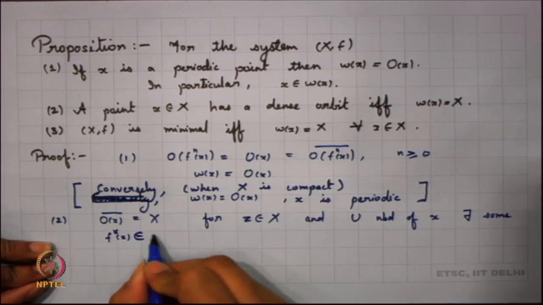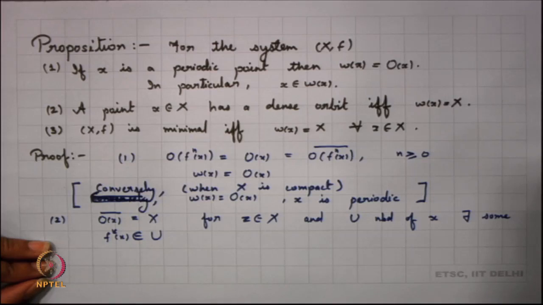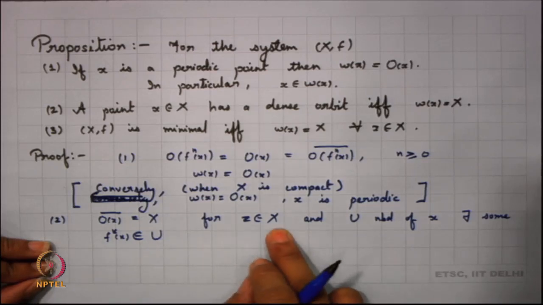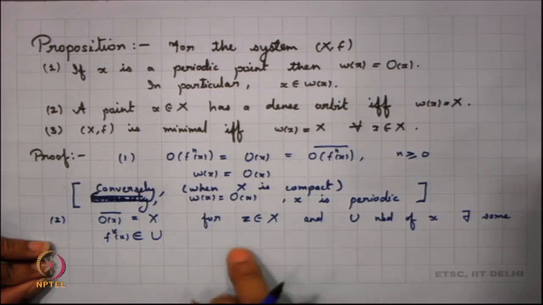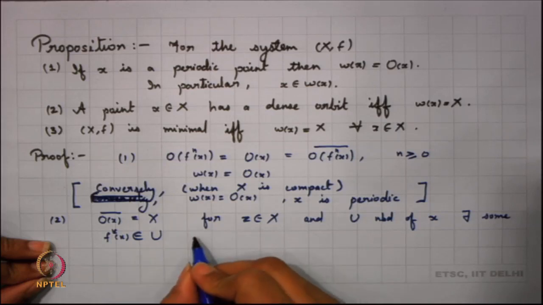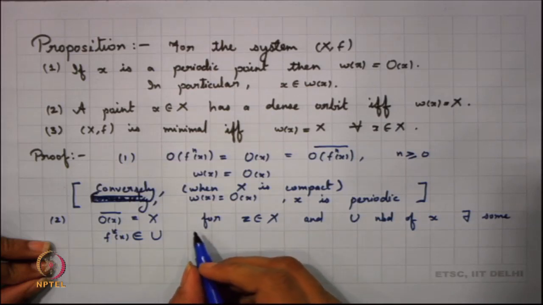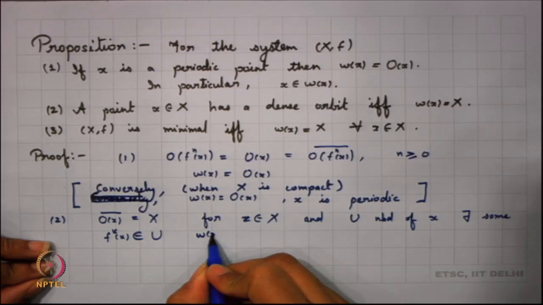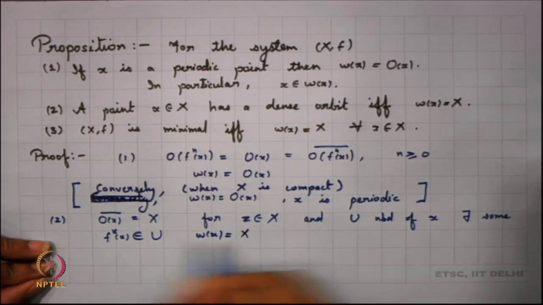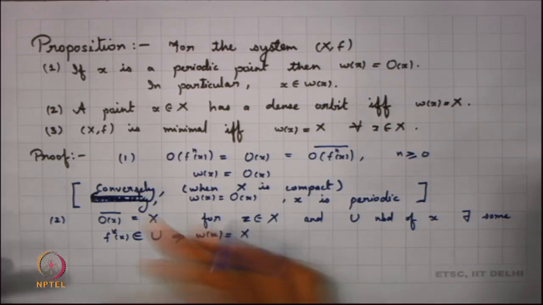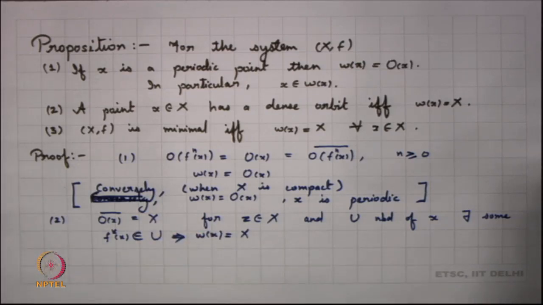f^k(x) in U. That means, what I started with, take any point of X, any neighborhood of it contains a point in the orbit of X, which would give me that the limit set is whole of X, because you take any neighborhood, you will find some point of the orbit in that, and so the limit set is whole of X.